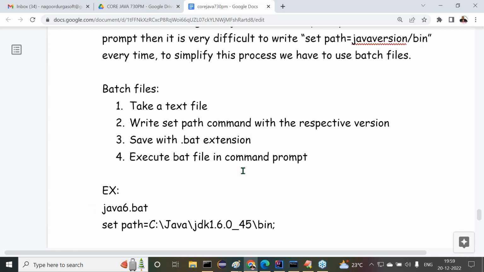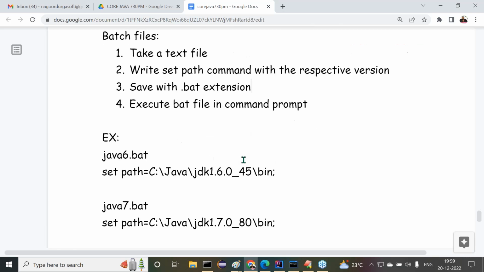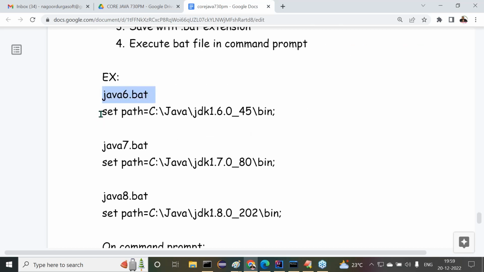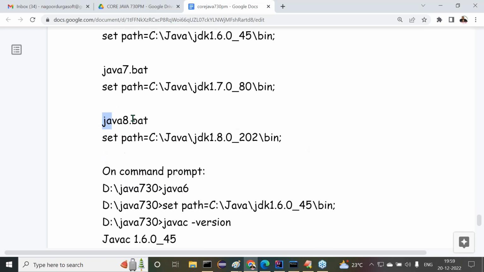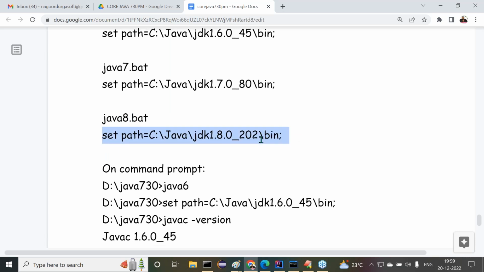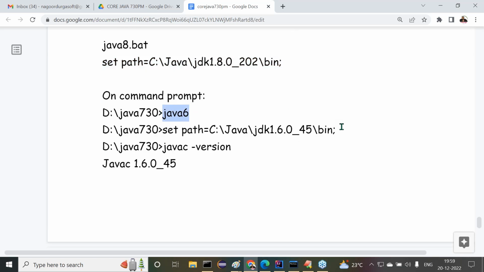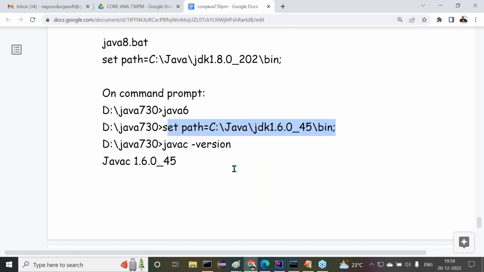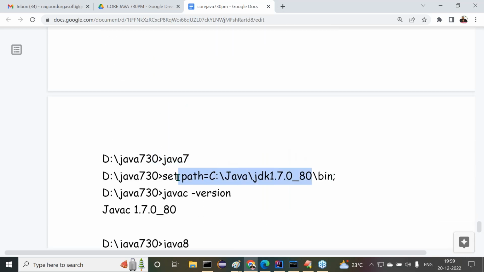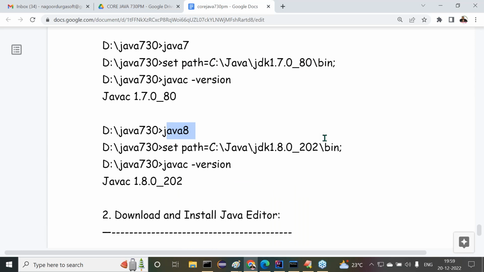Next one is to execute the batch file in the command prompt. Example I have given. Now this is Java 6.bat: set path is equal to the 1.6 version. Java 7.bat: set path is equal to the 1.7 version. Java 8.bat: set path is equal to the 1.8 version. In the command prompt, if you type Java 6, the Java 6 path will come. If you type Java 7, the Java 7 path will come. If you type Java 8, the Java 8 path will come here. In that way, we are able to get the path environment variable clearly.